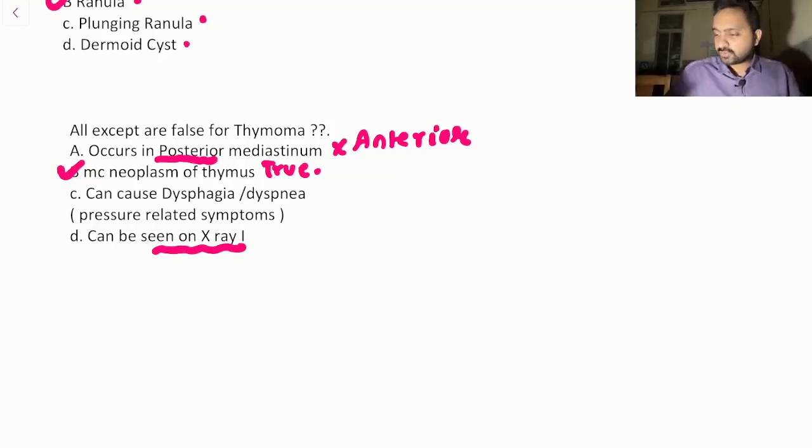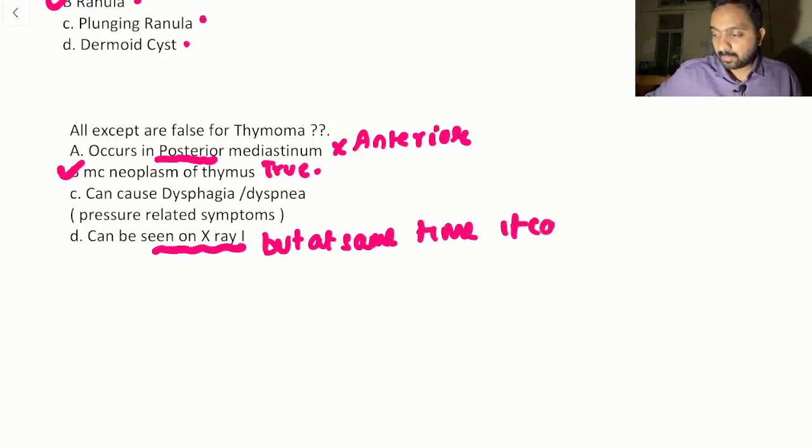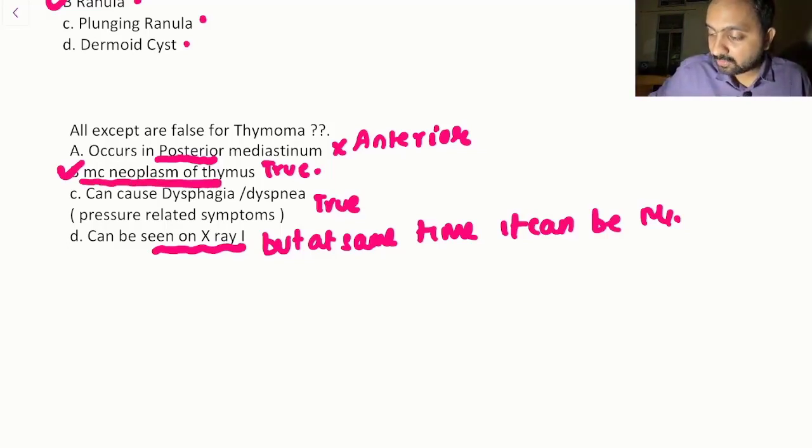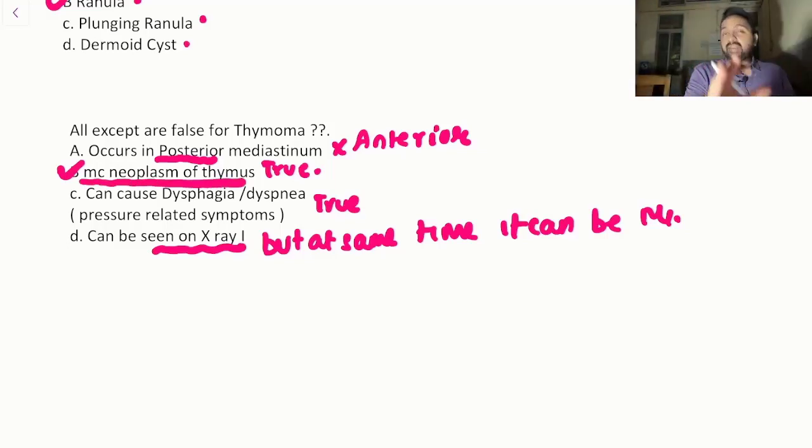So if this was your question, yes, it can be seen on X-ray, but at the same time you need to remember it can be missed on X-ray as well, right? And then it can cause dysphagia, dyspnea, pressure retention. It is also true. Now why have I marked B as a better answer? Because that is a definitely true statement, and the better answer over here would have been the most common neoplasm of thymus, and it is also a direct one-liner taken from your Bailey and Love.